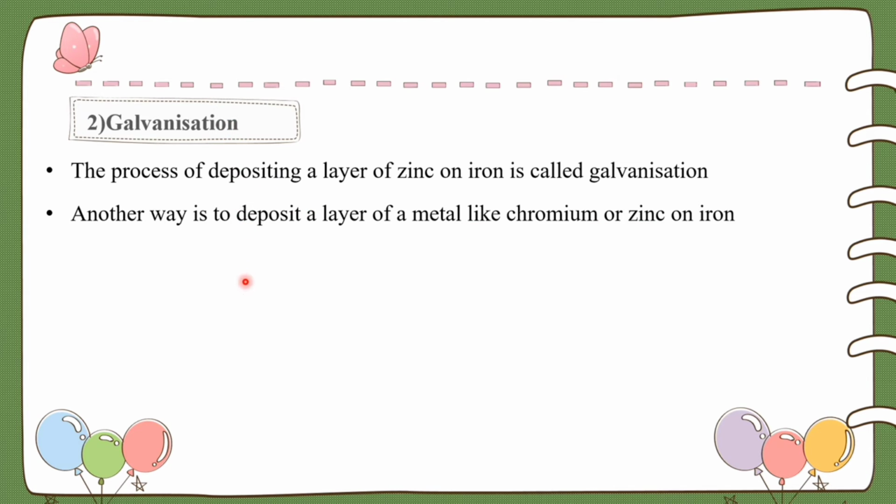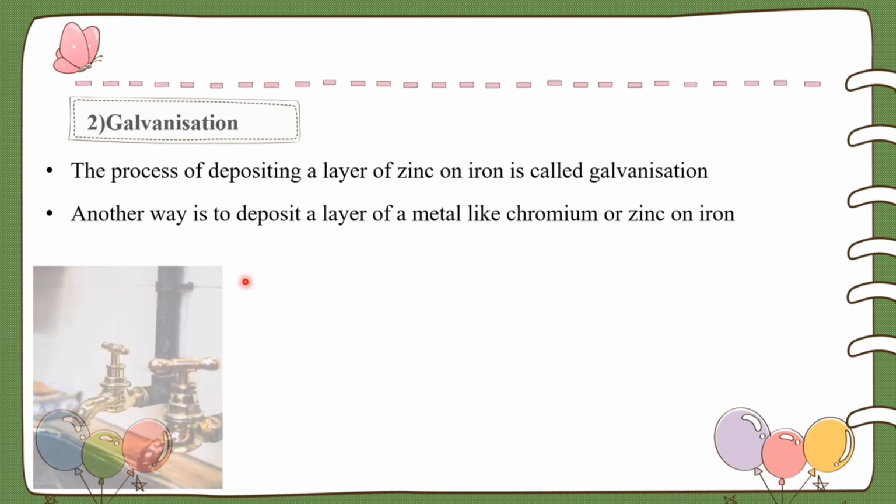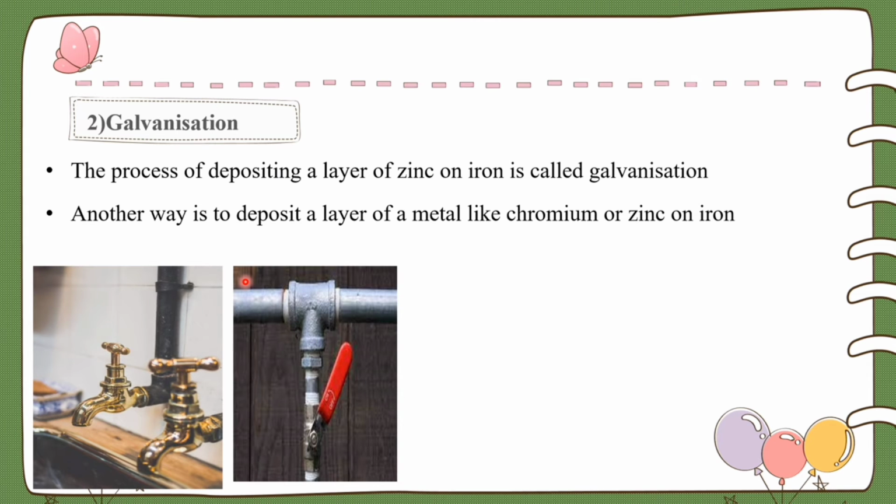Here are a few examples. In our homes we regularly use iron pipes and also ladders. To the iron object's surface, we deposit a metal layer. If we deposit a metal layer on iron, what happens? The iron surface won't be exposed to air or water. So we can prevent rusting by the galvanization method.